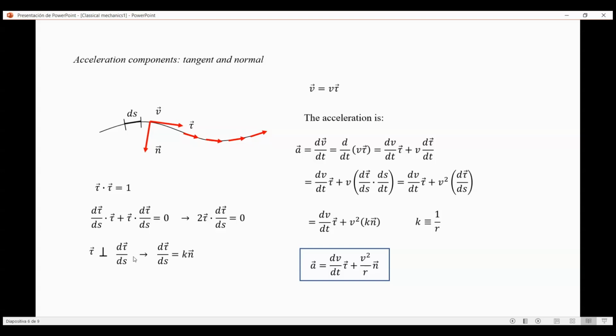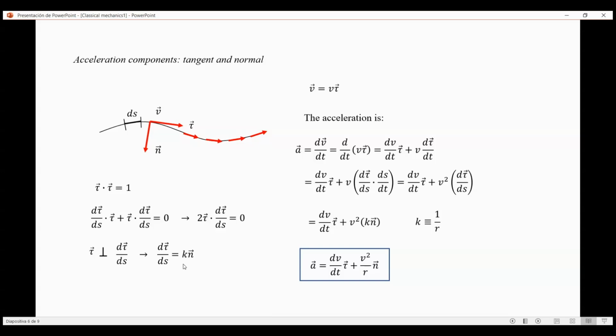Or in other words, the derivative of tau with s must be parallel to the normal vector at that given point. And we can define the derivative of tau with respect to s as a certain constant k multiplied by the normal vector.